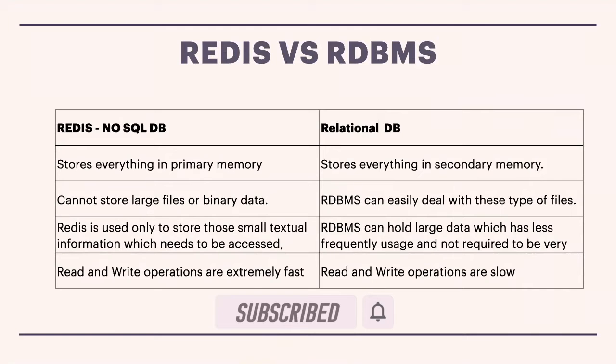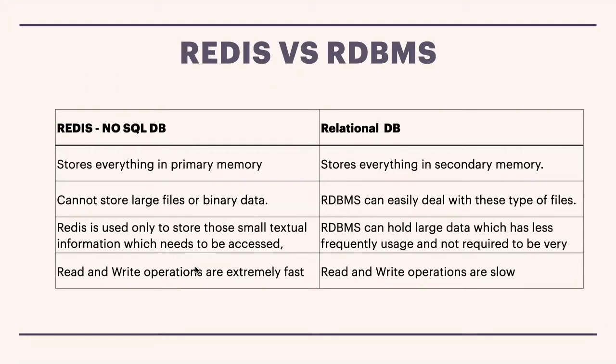When you are writing data or inserting data into the database, we use the secondary memory for relational databases. But if it comes to Redis, I'm talking about only Redis, not all the NoSQL databases, it stores everything in the primary memory. It cannot store large files or binary data like blob data. So an RDBMS can easily deal with these types of files, and we can store blobs and such kinds of data. Redis is used only to store small textual information which needs to be accessed, and, as I said, it is a key value store database.